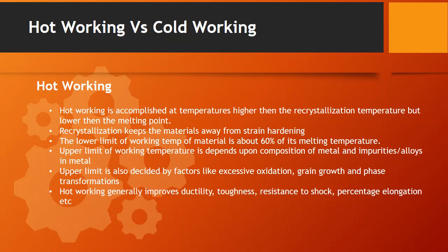All of you know that temperature acts as a catalyst for oxidation in a metal. For example, if I have a piece of iron at room temperature, it will not rust so fast. But if I heat this piece of iron and increase the temperature, the oxidation will be very fast. So we have to see that our upper limit of temperature does not create excessive oxidation, because oxidation is a factor in many deformities in the material. We need to avoid that.